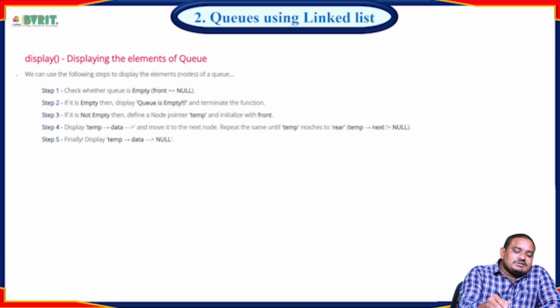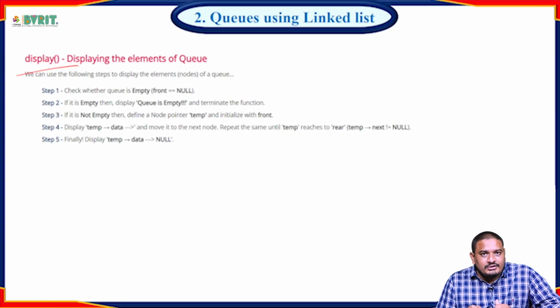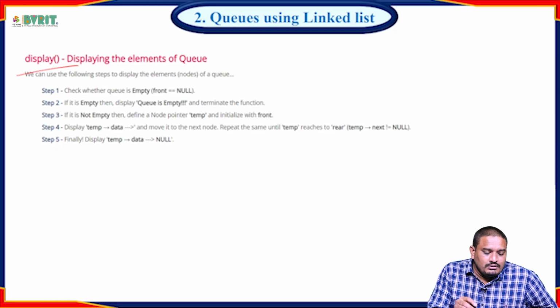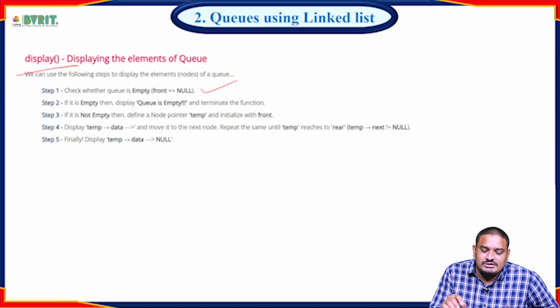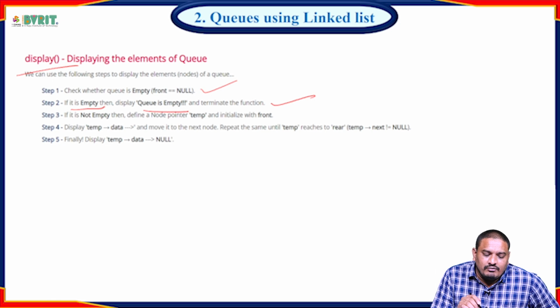Now we can display the elements. To display the elements means to show what elements are available in that queue. All elements will be displayed one by one. In that process we follow some steps. First we check whether the queue is empty, that means front equal to null. If it is empty, display that the queue is empty, and terminate the function.